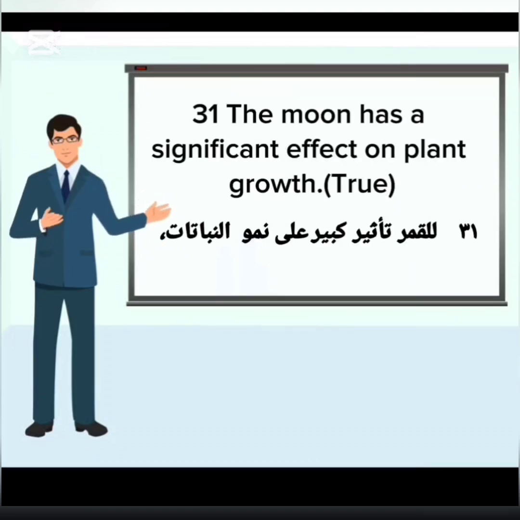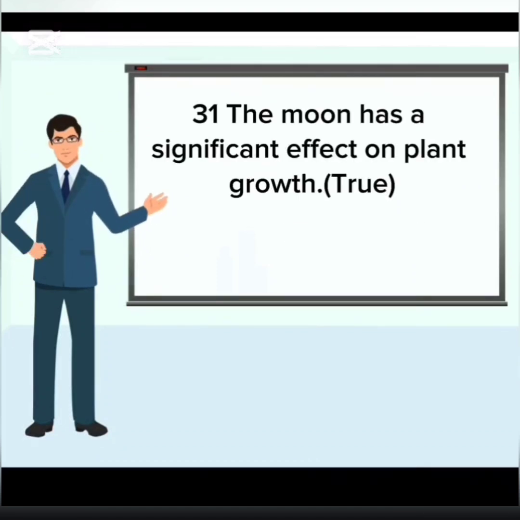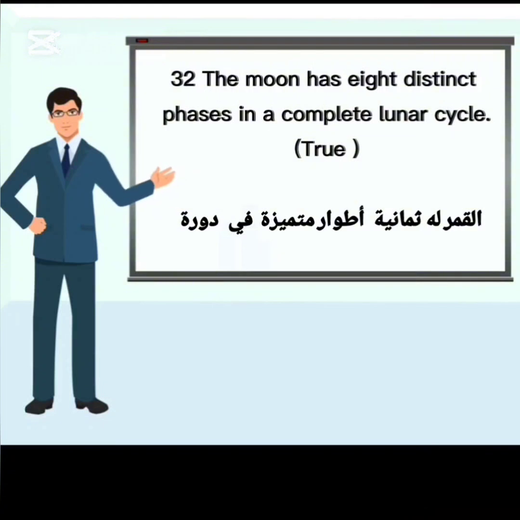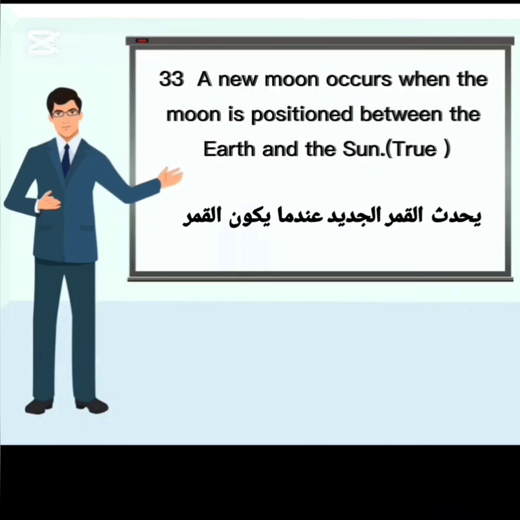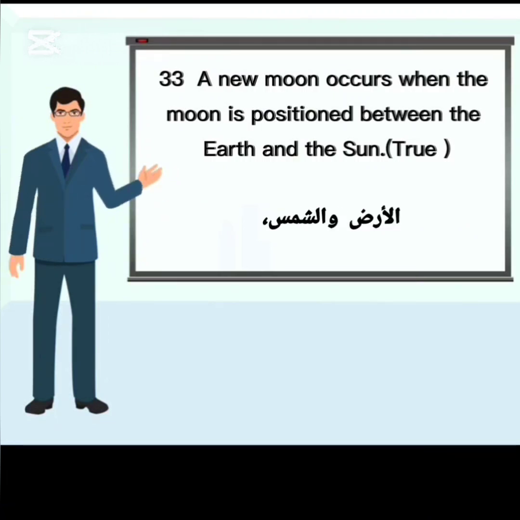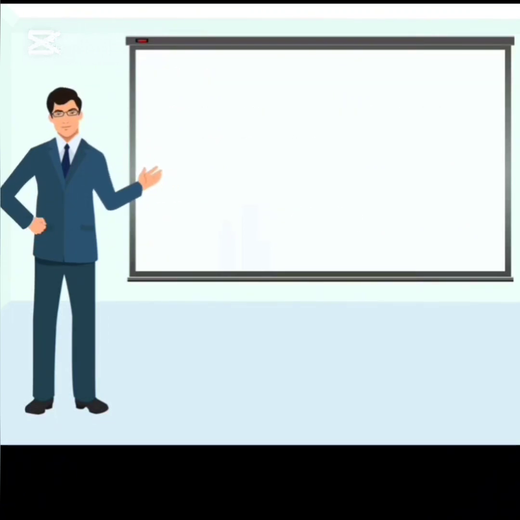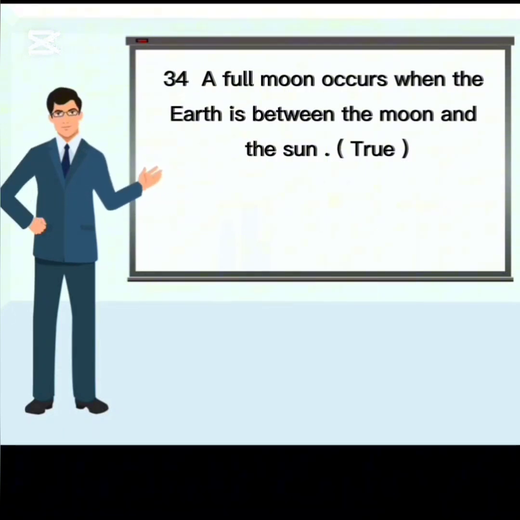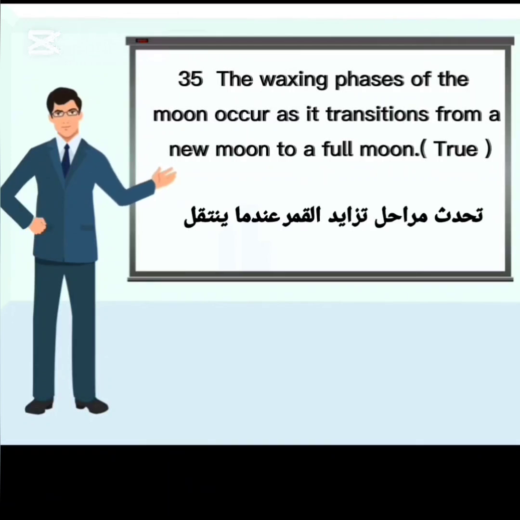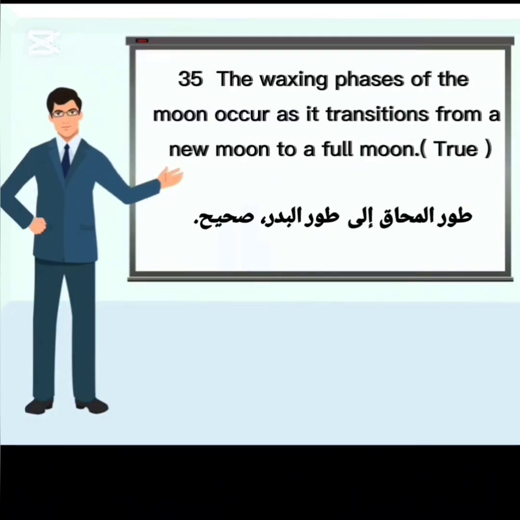31. The moon has a significant effect on plant growth. True. 32. The moon has 8 distinct phases in a complete lunar cycle. True. 33. A new moon occurs when the moon is positioned between the Earth and the sun. True. 34. A full moon occurs when the Earth is between the moon and the sun. True.